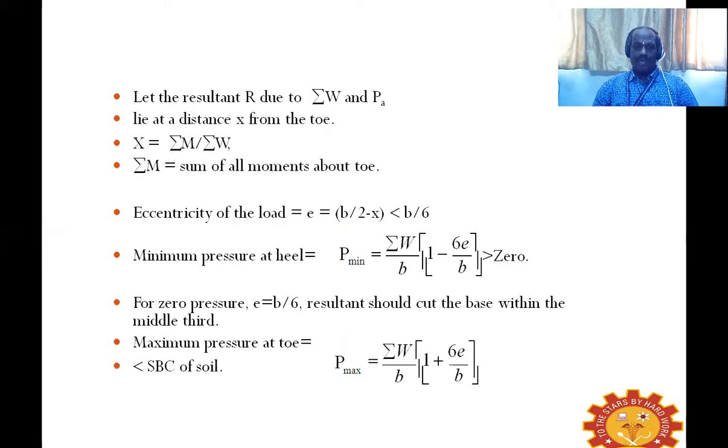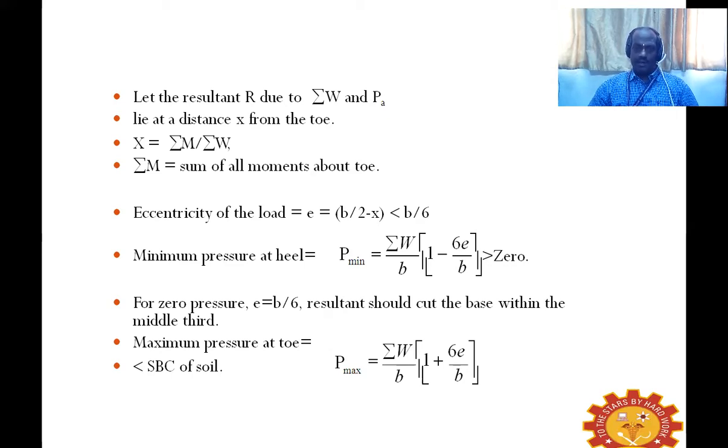We know the eccentricity e is equal to b by 2 minus x, which should be less than b by 6. B is the base slab width, and the distance x can be seen in the drawing. The minimum pressure at the heel is summation W divided by B multiplied by 1 minus 6e by B, which has to be greater than 0.